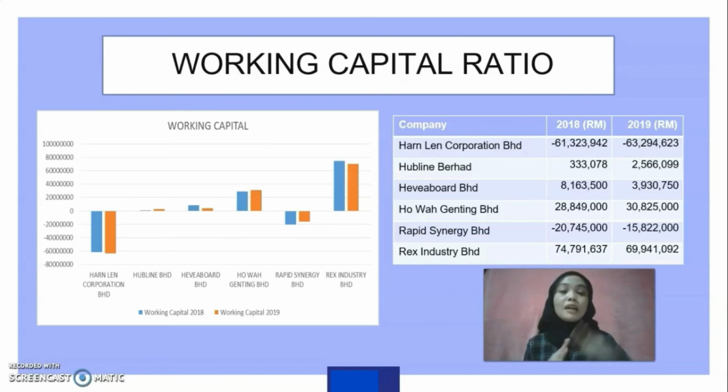The company with a higher working capital ratio has the ability to settle its current liabilities by using its current assets. In contrast, the companies with lower working capital ratio will have trouble settling their short-term obligations by just using their current assets. Thank you.